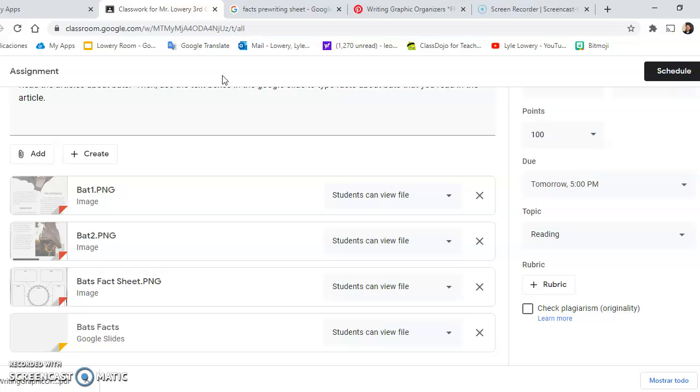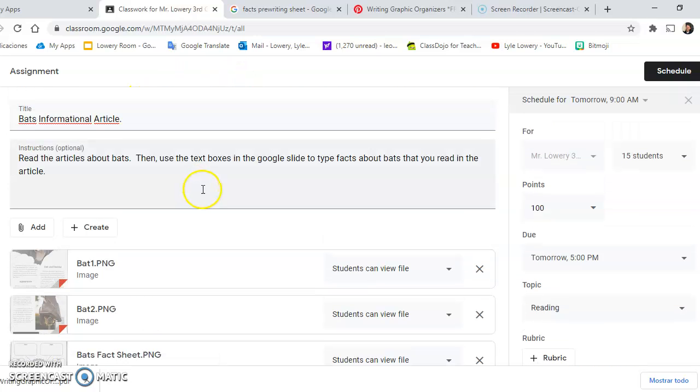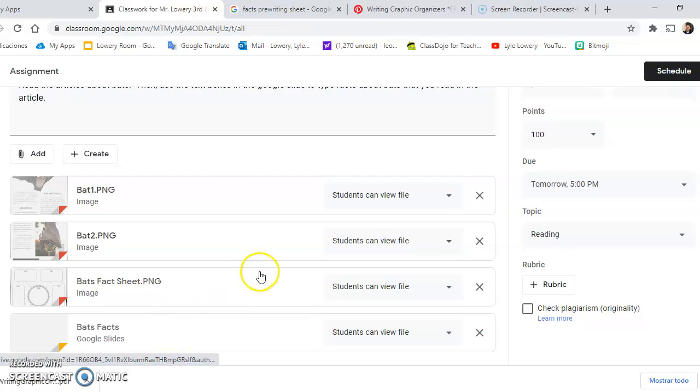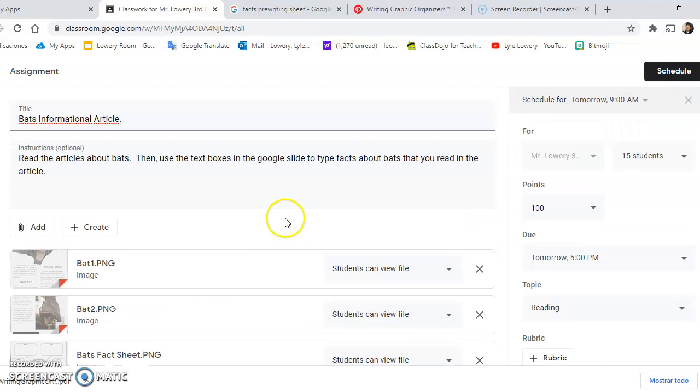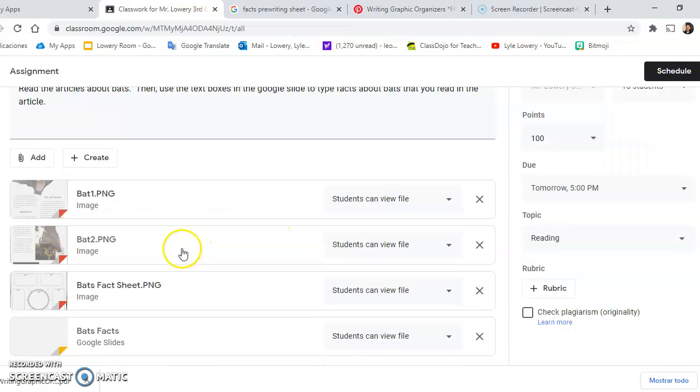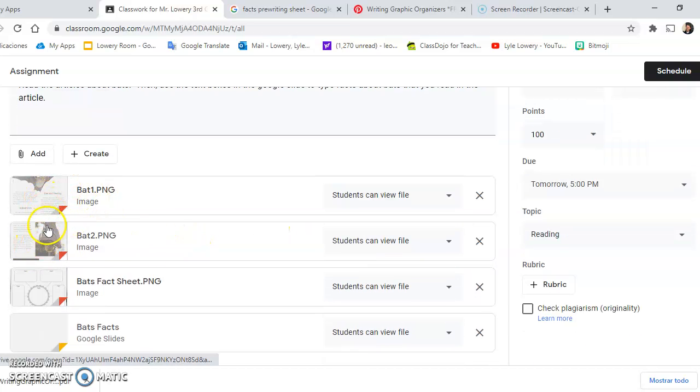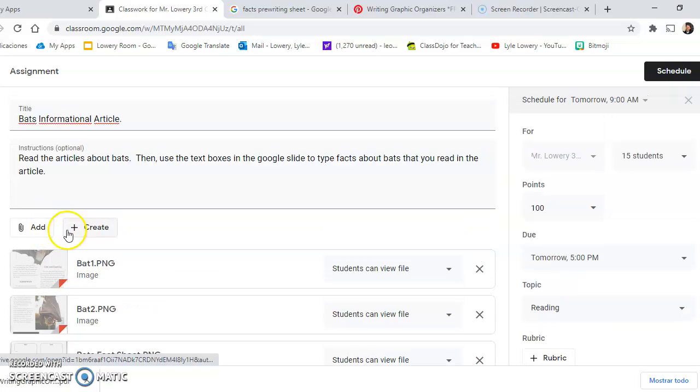So again, thank you for watching the video. Please either use the slide or just write the sentences down on a piece of paper. Just write down 6 facts that you learned about bats. Tomorrow we will be using this same article and I will give you a test in a Google form.